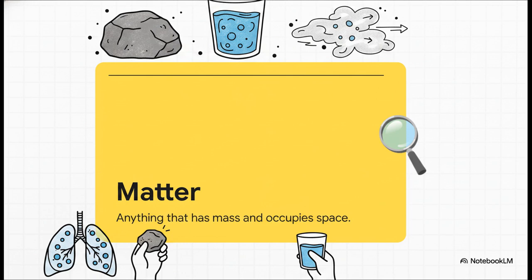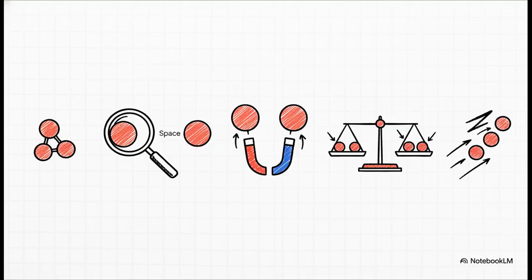The air you're breathing right this second, you can't see it, but it actually has mass, and it is physically taking up volume inside your lungs. It's all matter. So to really get how this matter behaves, scientists rely on this brilliant sort of cheat code known as the kinetic molecular theory. Now, kinetic just means movement, right? And this theory breaks down into 5 key rules.